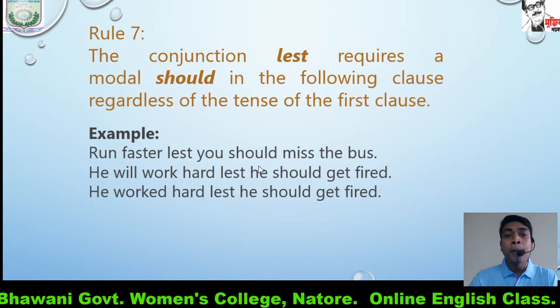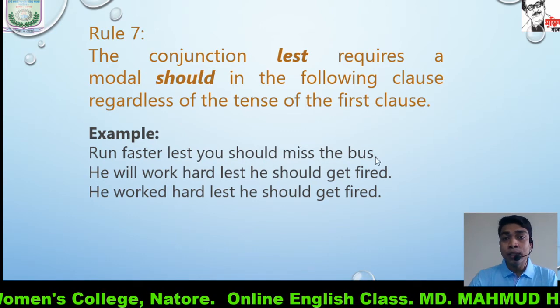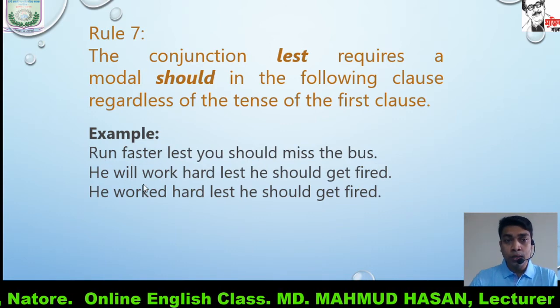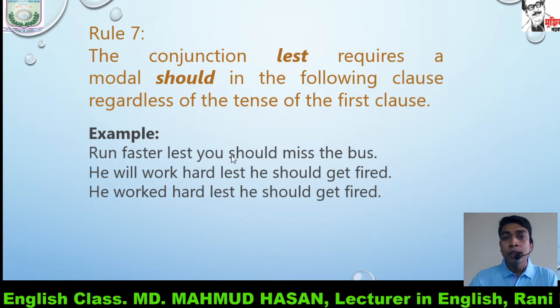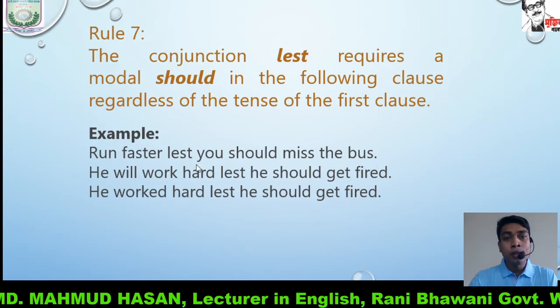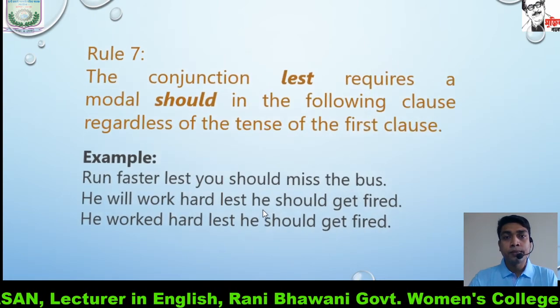Should must follow in our second clause. So whatever the first clause is, we must use should in the following clause if we get lest in a sentence. I think you have understood it.